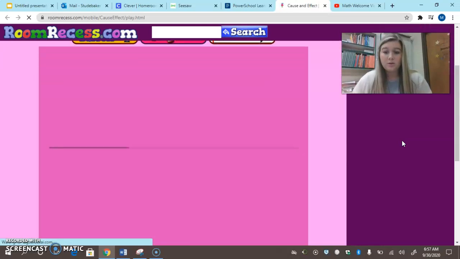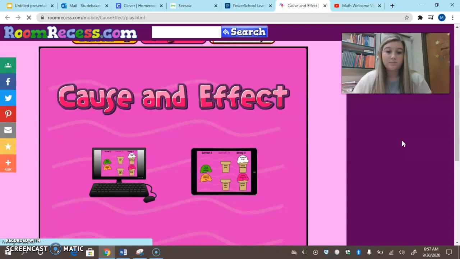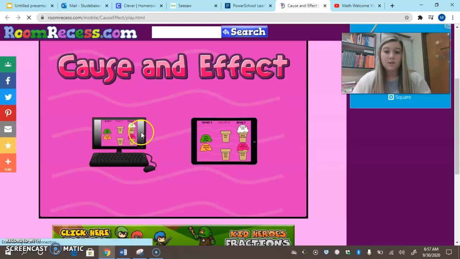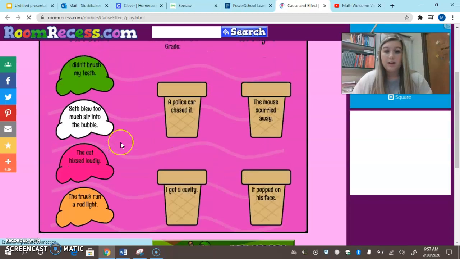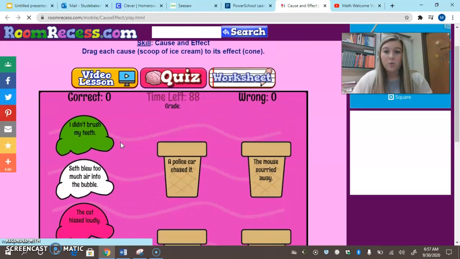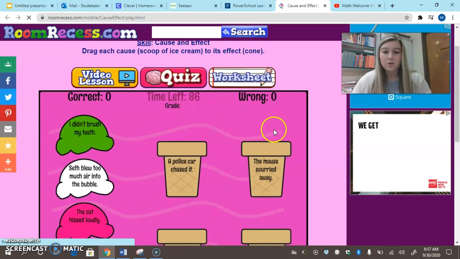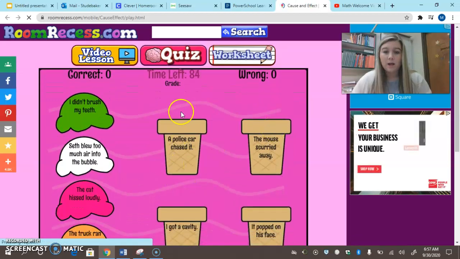As soon as it loads, I'll tell you what you will do with this game. So you'll want to click that you are playing with it on a tablet. I am on my laptop currently, so I'm going to click laptop. And it says you're going to put the correct scoop on the ice cream cone.